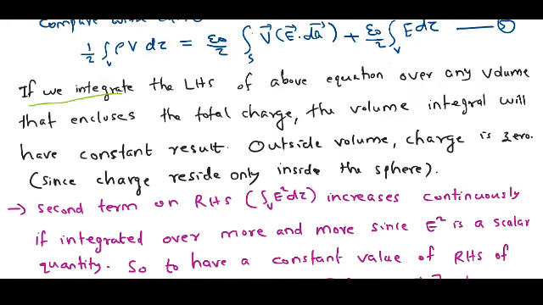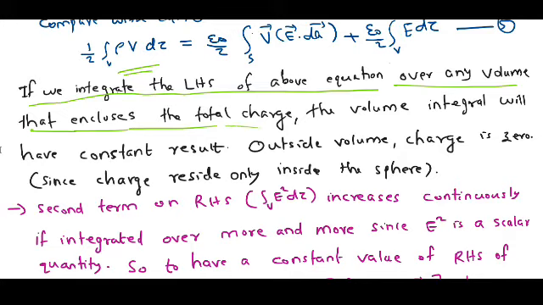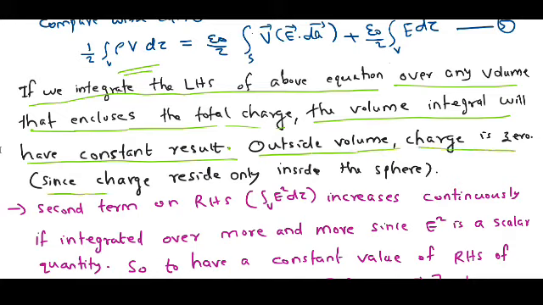That is, if you integrate the LHS of this equation, that is this term, over any volume that encloses the total charge, the volume integral will have a constant result. Outside the volume, the charge is 0, since the charge resides only inside the sphere, just as shown earlier.